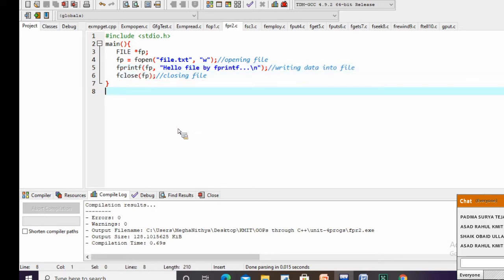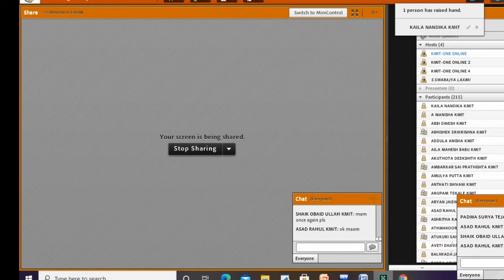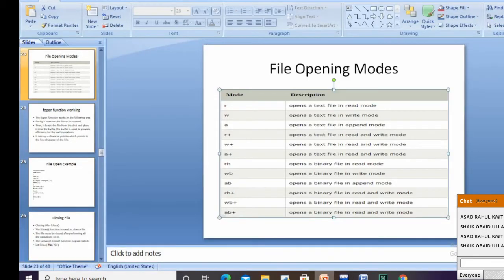So what should happen here? First, I am opening a file in write mode so that I can write some content onto the file. How am I writing the content on the file? By using a function called fprintf, which is used to write the content into the file. Is this clear, Ubaidullah? Yes, okay. So these are different modes for opening a file.